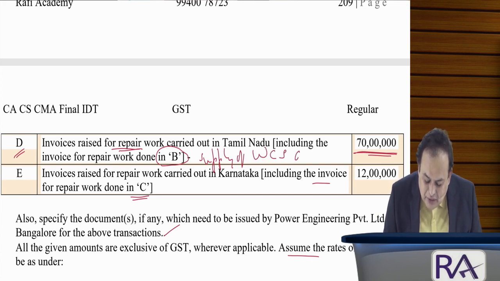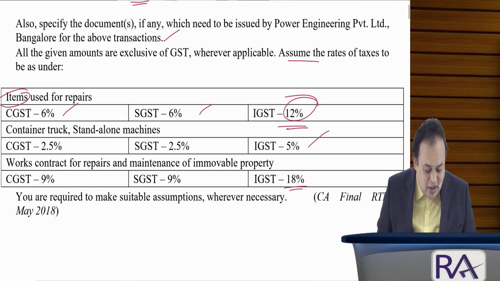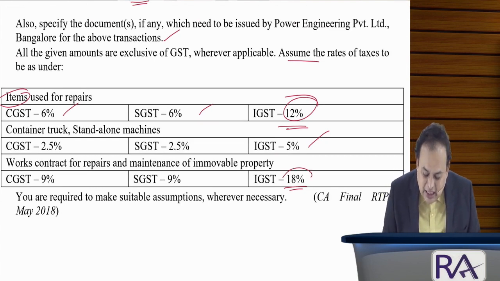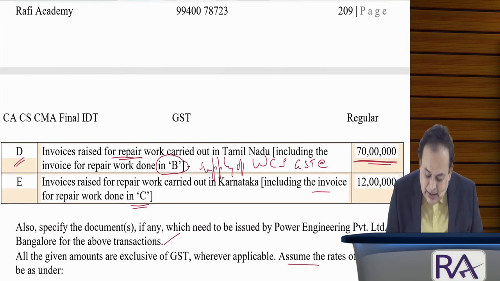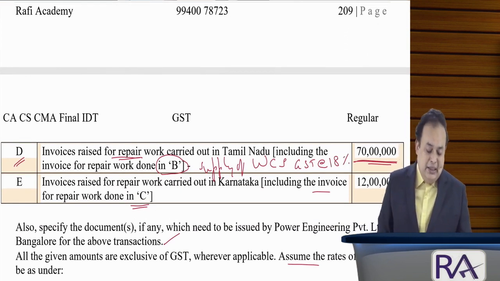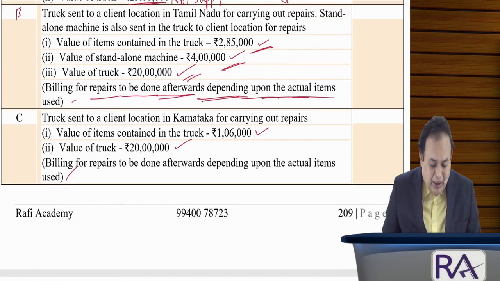Therefore, what rate of GST applies? GST at the rate of work contract service. What rate is given for work contract? Work contract is 18% IGST. So it is an interstate supply. Therefore, GST at 18%, namely IGST, applies. Is that clear?